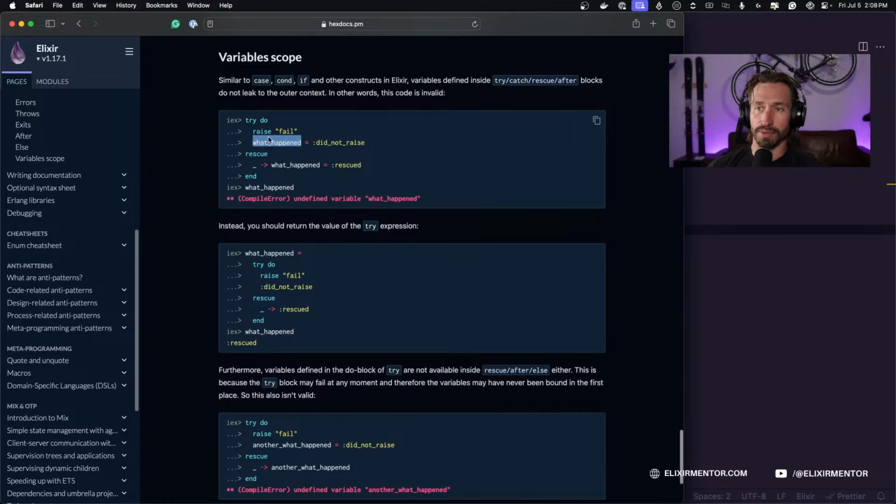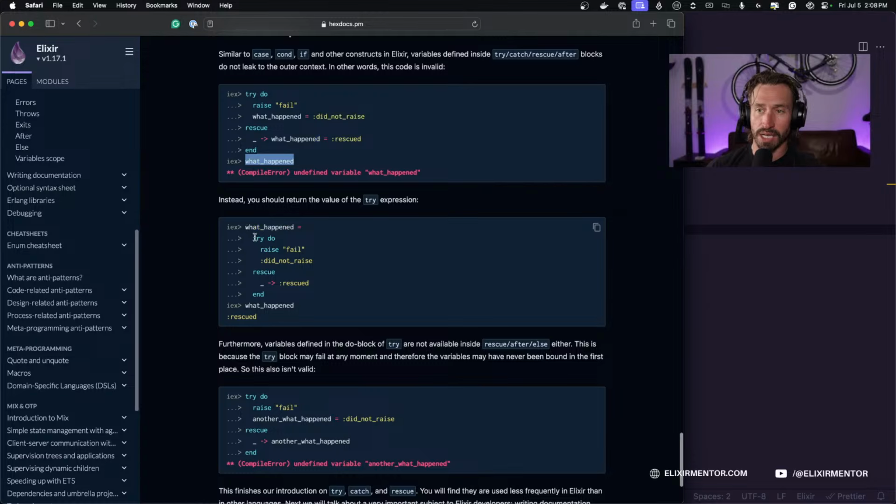We raised fail, and we don't have access to the variable what happened outside of the try block, which makes sense, right? Instead, you should return the value of the try expression. So the try expression is now bound to what happened, and then we have access to whatever returned there.